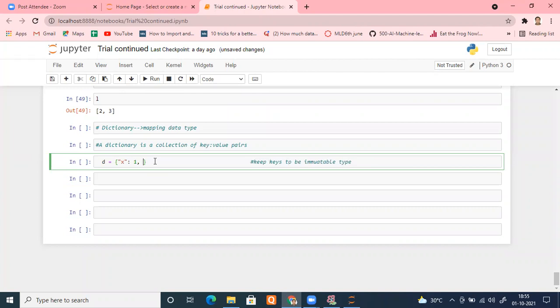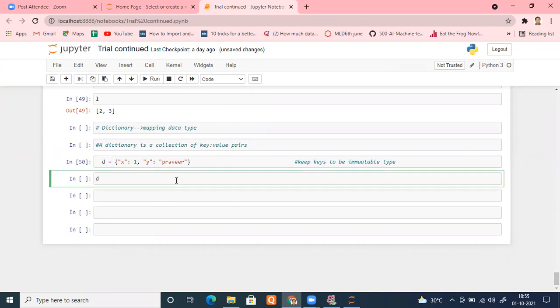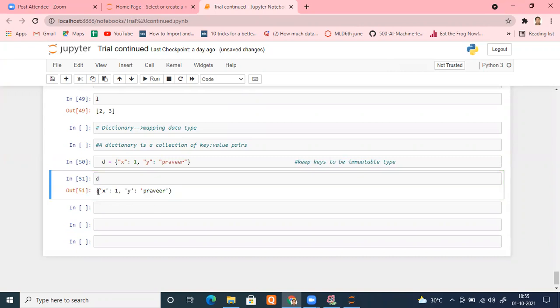The next key-value pair is, suppose, y. Y is the key, and its value is, say, my name, Praveer. As I told you, a value can be anything you want to put. This is one way to create it. I'll create it and check D, and see it has been created with X equal to 1, Y equal to Praveer. Perfect. But if you ask me personally, I don't create it this way.